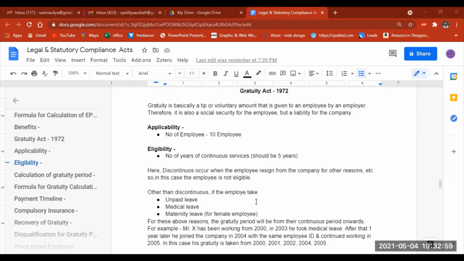If you take an example, employee X takes unpaid leave in a year, but he has continuous work of 4 years, and coming to his fifth year, he has taken some unpaid leave, and he continues into the next year. So there is a gap of 1 year, but still this employee is considered eligible for the Gratuity Act of 1972.